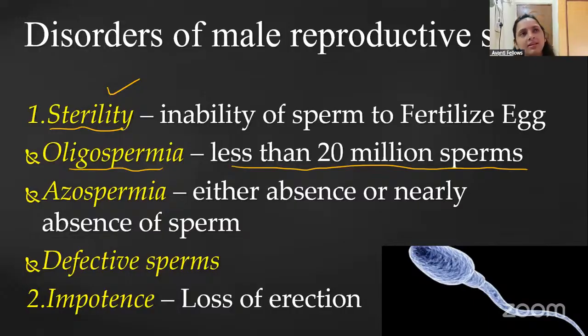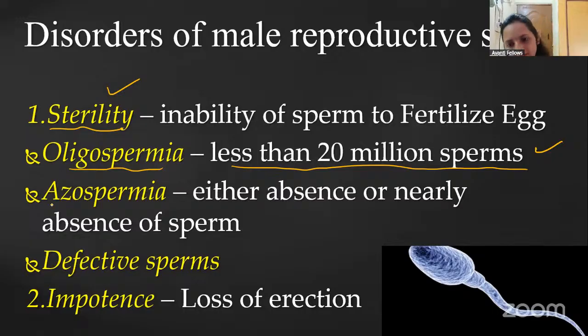If the person has bad habits like drinking and smoking, this condition, oligospermia, can occur, that is, the sperm count decreases. With aging also the sperm count decreases. So just remember this: oligospermia means a lower number of sperm, less than 20 million.